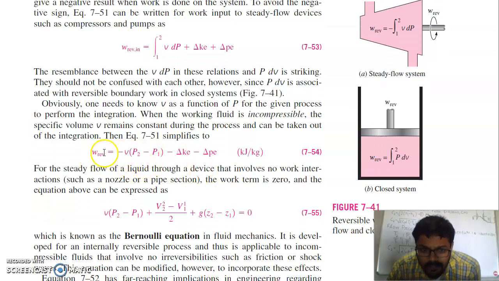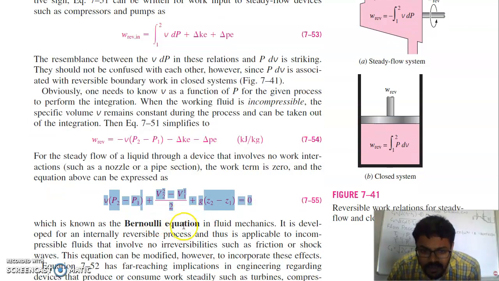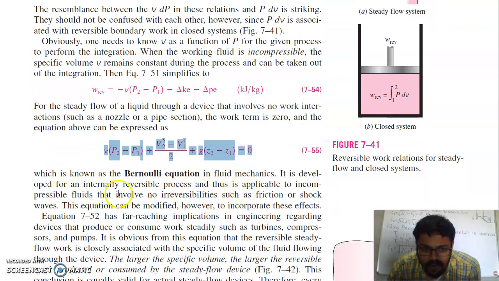Now, for steady flow of a liquid through a device that involves no work interaction, such as a nozzle or pipe, the reversible work is 0, so the work term is 0, and the equation above becomes v(P2 minus P1) plus (V2 squared minus V1 squared) by 2 plus g(Z2 minus Z1) is equal to 0. In the case where there is no work, like a nozzle and pipe, this equation is called Bernoulli's equation in fluid mechanics. It is developed for an internally reversible process and thus is applicable to incompressible fluids that involve no irreversibilities such as friction or shock waves. This equation can be modified, and it is used in a number of places.